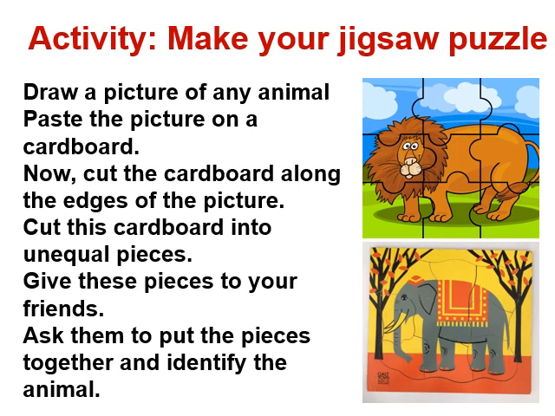Then there are different pieces of this picture. Now you can give these pieces to any of your friends, relatives, or parents to put them together so that they can make the picture of that animal. So this is the activity for you. You have to make your own jigsaw puzzle. So these are the two examples. It is a lion and it is an elephant.